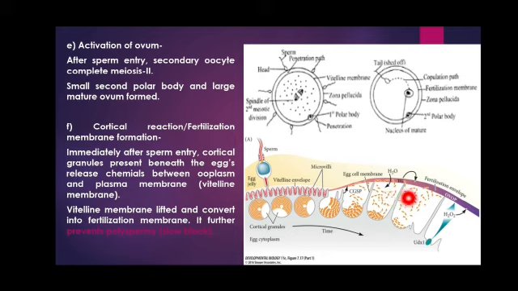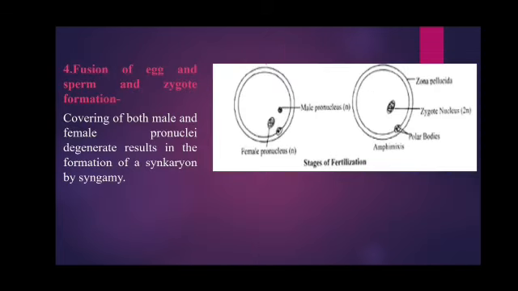Next is our cortical reaction or fertilization membrane formation. After this, what will occur? There are some granules present in this egg cytoplasm, and these are called cortical granules. Now they will release their content, and because of this, the vitelline membrane elevates upward, and due to it, a space is formed between this ooplasm, that is the egg cytoplasm, and the vitelline membrane, and that is called our perivitelline space.